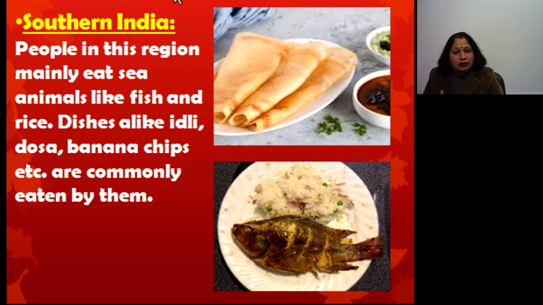Why? Because in a particular region in India, climatic conditions play a very important role in the good yield of crops. So in Southern India, as we see in the picture, dosa, rice and fish are the staple